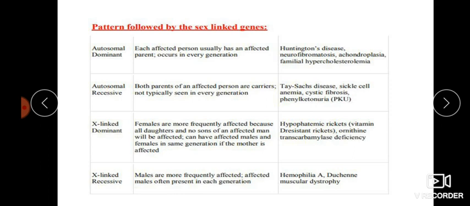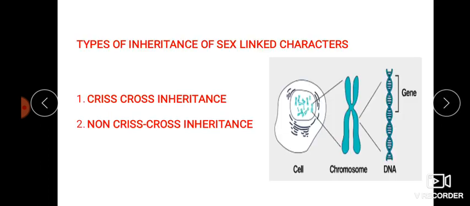inheritance. Then X-linked recessive. Males are more frequently affected. Why? Because females have two X chromosomes, so even if one X is affected, it is compensated by the other X chromosome. That's why males are more frequently affected. Affected males are often present in each generation. Examples: hemophilia A, then muscular dystrophy. These are examples which come under X-linked recessive.